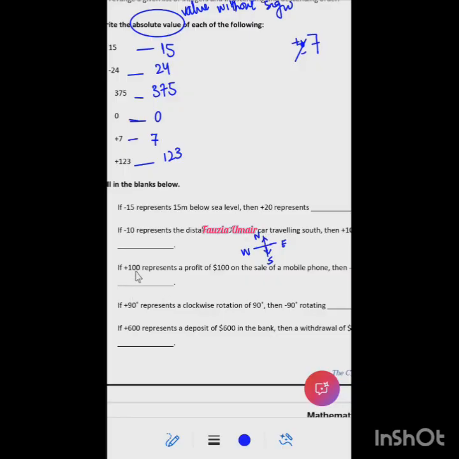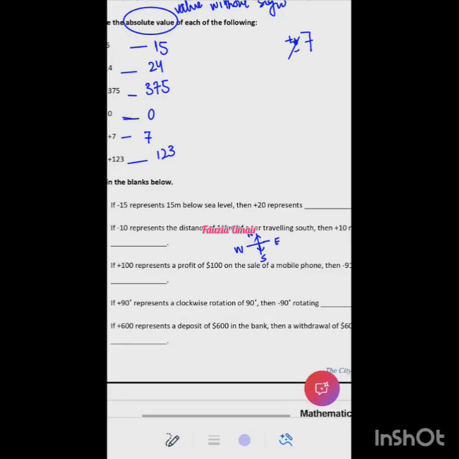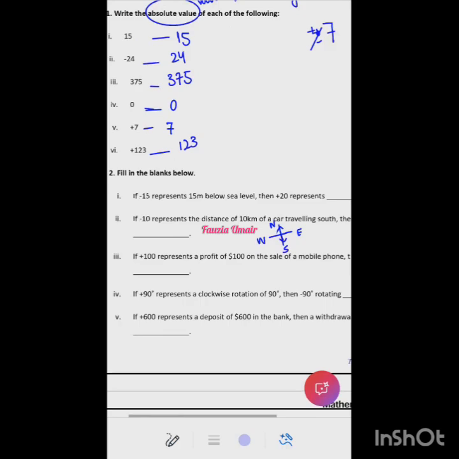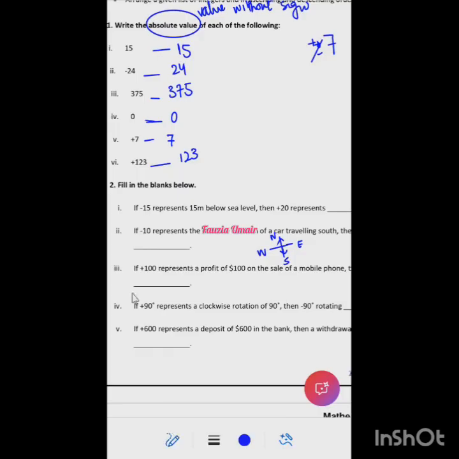So if plus 100 represents a profit of $100, then what does minus 91 represent? It represents the loss of $91 on the sale of a mobile phone. That's right. Loss of $91. Excellent.